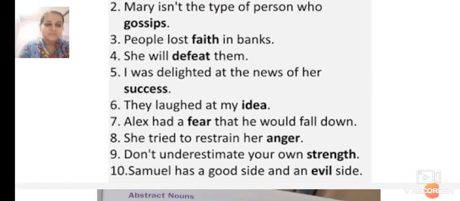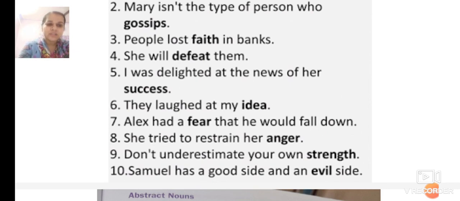Don't underestimate your own strength. Now, can you touch your strength? No, you can only feel it. You can only feel that yes, this person has strength. He's very strong. You can only feel, but you cannot touch the strength. You can touch a strong person, but you cannot touch the strength. So strength is an abstract noun.